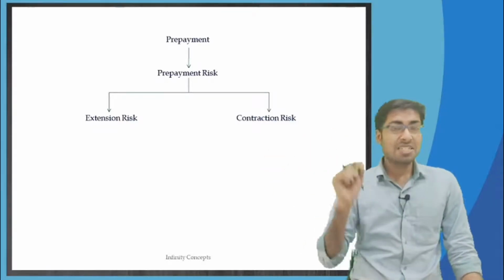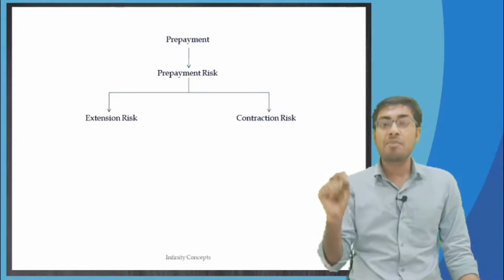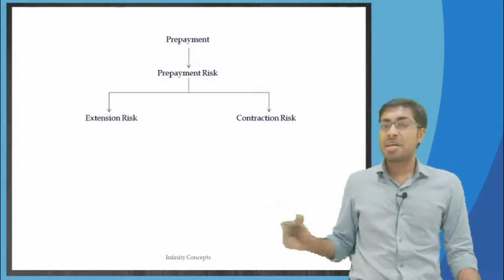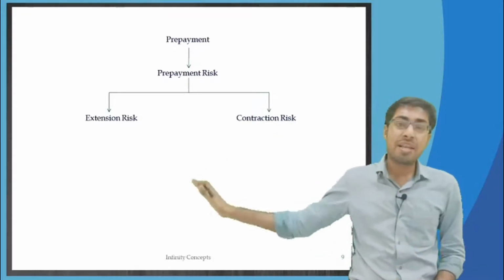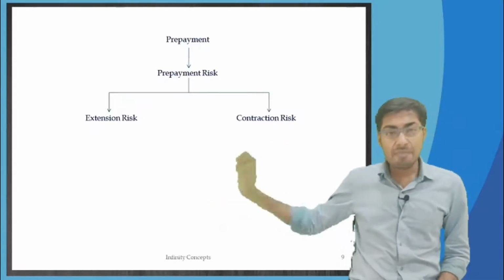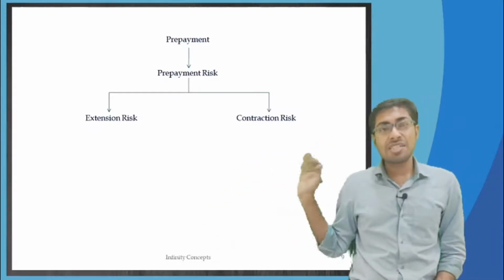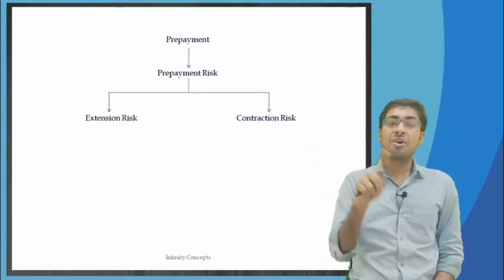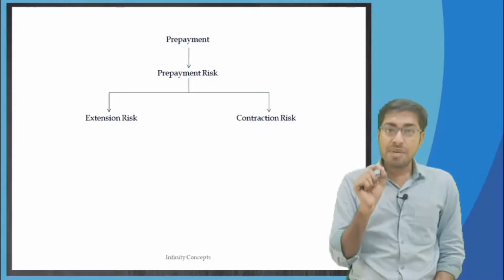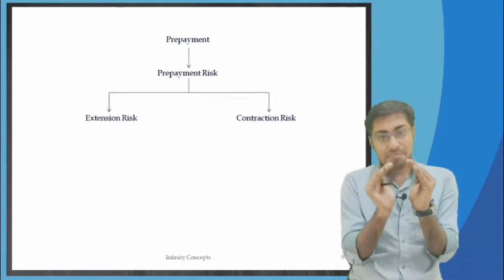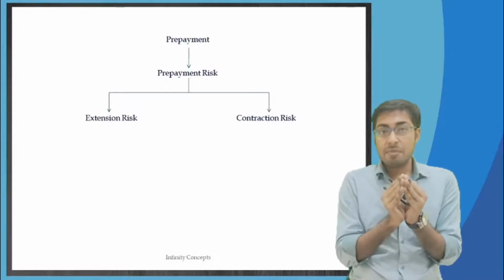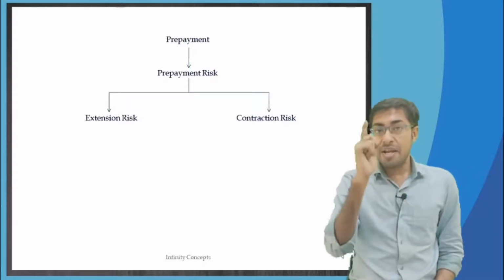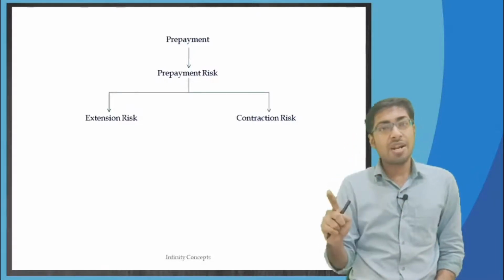Remember guys, extension and contraction risk is very, very important. Understand the concept. If you have not understood the concept, there is no harm in replaying it again. Go back, replay the video and understand what extension and contraction risk is. When I speak of prepayment risk, it means both of them, extension and contraction risk. If I speak of contraction risk, then it is specific to that particular piece. But if I speak about prepayment risk, then don't consider only contraction risk in your mind. Prepayment risk means both extension and contraction risk.